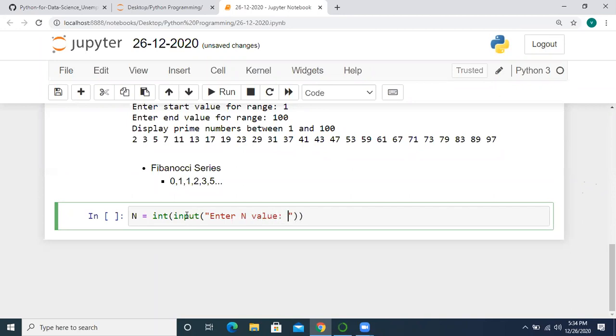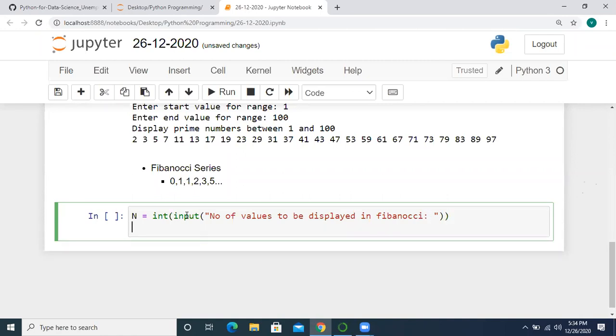How many numbers, or else give the string which you are clear with. Number of values to be displayed in Fibonacci series. So this is our target. For that particular value, we are taking n from user.